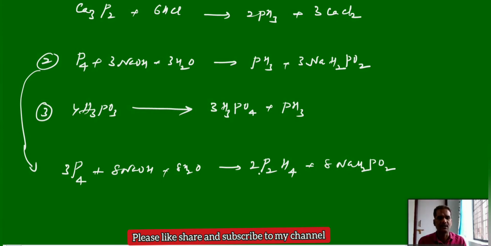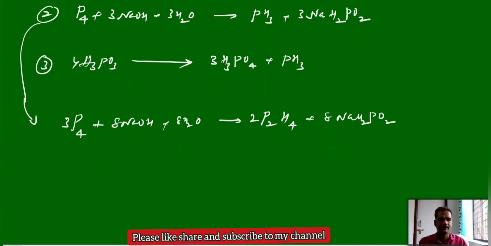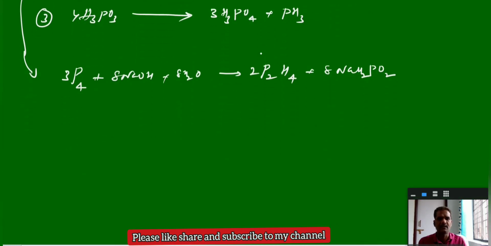And due to the presence of this diphosphine, PH3 behaves as highly reactive in nature. Normally, pure phosphine is less reactive, meaning less inflammable in nature, but in the presence of this diphosphine and phosphorus, it is highly inflammable. So we can say these kinds of impurities may be present in the phosphine. Then to get the pure phosphine, we have to do this.